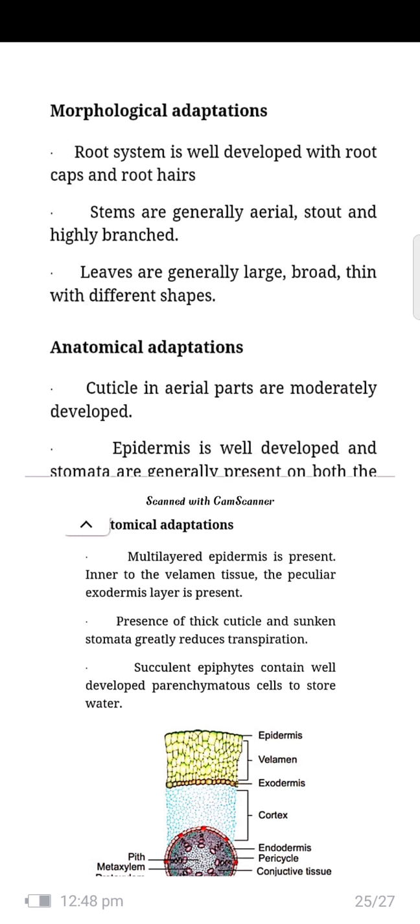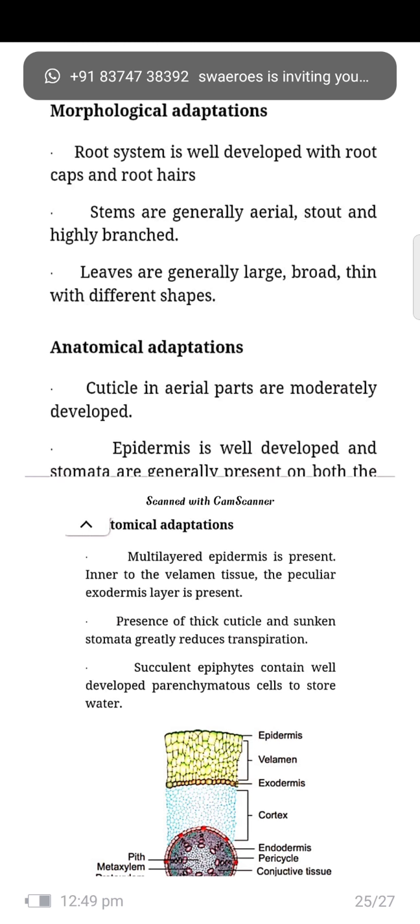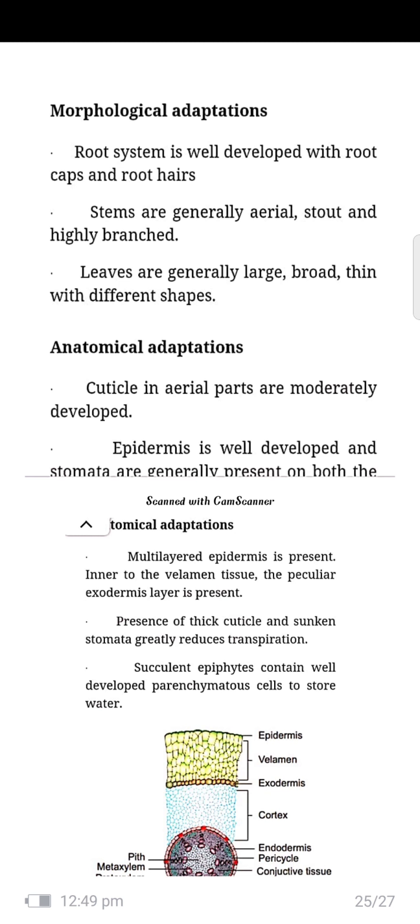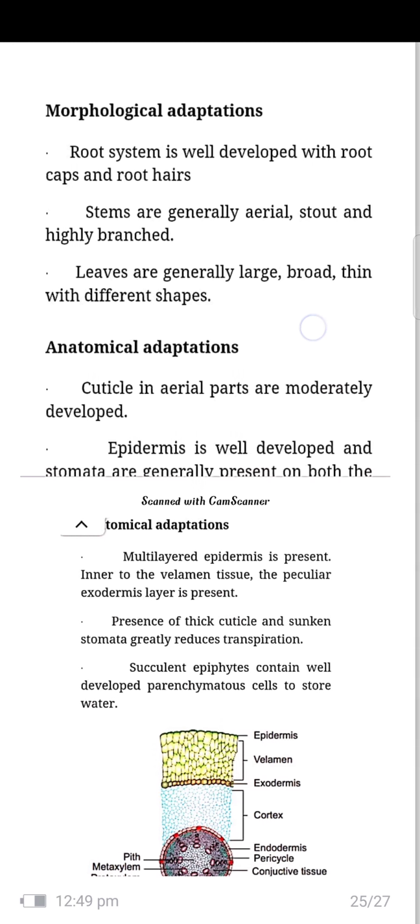Next, morphological adaptations of mesophytes. The root system is well developed with root caps and root hairs to support the body structure of a plant. Stems are generally aerial, stout, and highly branched. Leaves are generally large, broad, thin, with different shapes. Anatomical adaptations: cuticle in aerial parts is moderately developed. Epidermis is well developed. Stomata are generally present on both sides.